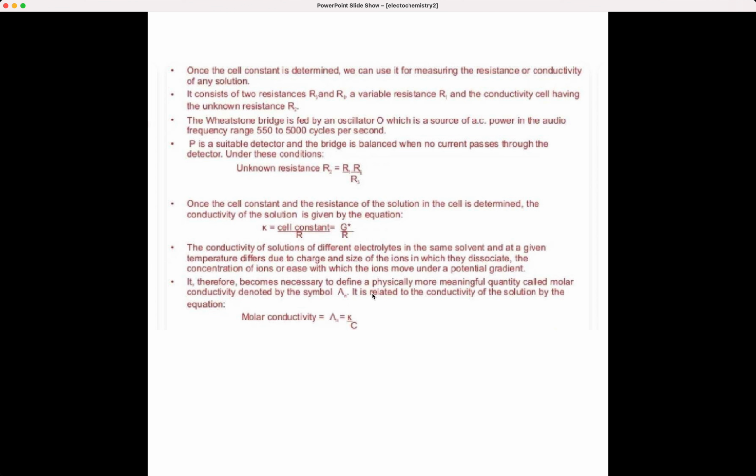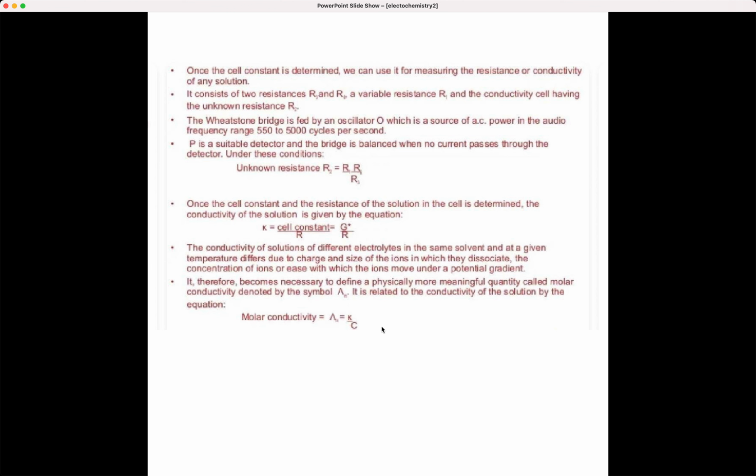You use the symbol like this, and it is related to conductivity by this equation. Now, there is a relation connecting both conductivity and molar conductivity. This is the equation. Remember, you can get some simple sums based on this for your NEET exams.